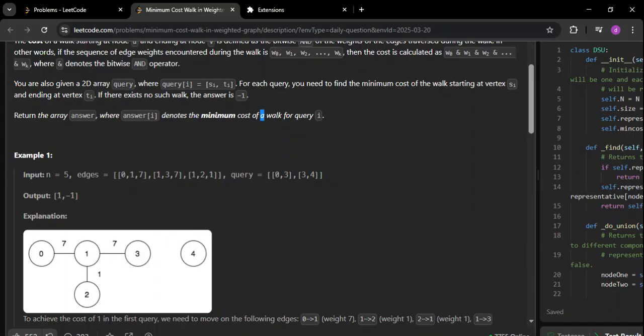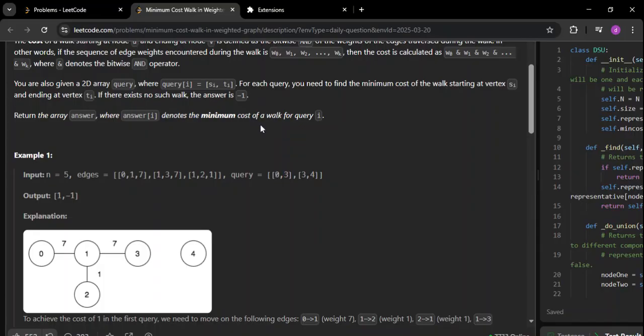There is another important point. If two nodes are not connected and the query is asking you to find the cost between them, obviously you have to say -1. Because something which is not connected, we cannot reach from that node to another node. As simple as that. Now let us say if they're connected, you can take any path that you want, and you have to return the minimum cost. So what is the minimum cost?